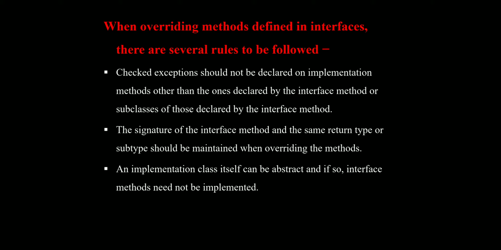The third rule: an implementation class itself can be abstract, and if so, interface methods need not be implemented. It means if the class is declared as abstract, the interface methods need not be implemented. It is declared with the abstract keyword. These are the three rules we have to follow when overriding the methods in an interface.